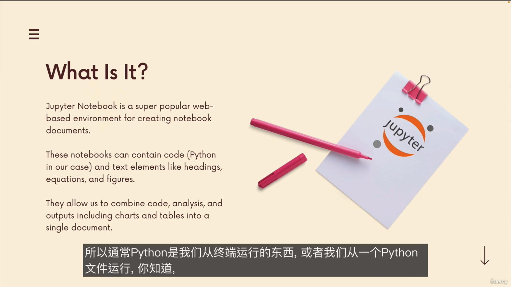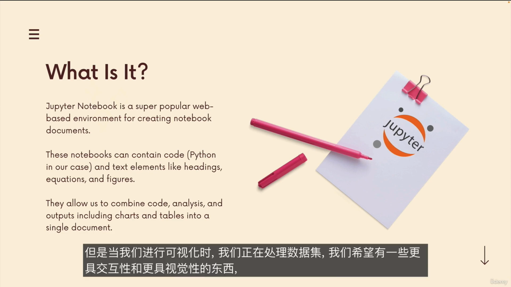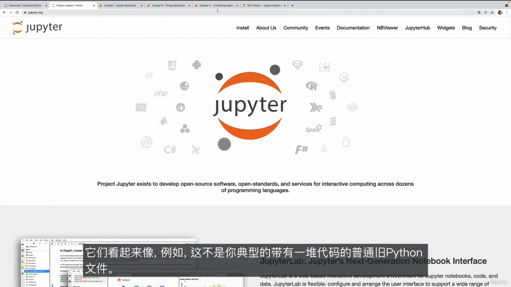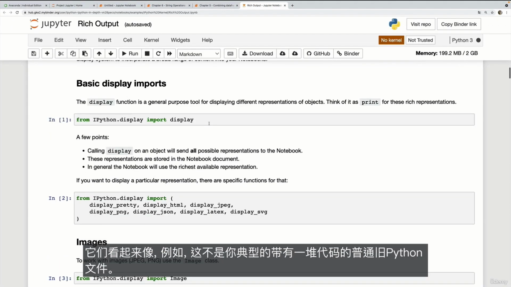So normally Python is something we run from the terminal, or we run from a Python file, just in a text editor, for example. But when we're doing visualizations and we're working with data sets and we want to have something a bit more interactive and more visual, we can actually use Jupyter Notebook to create these notebook documents that we edit and view in our browser. They look like, for example, this.